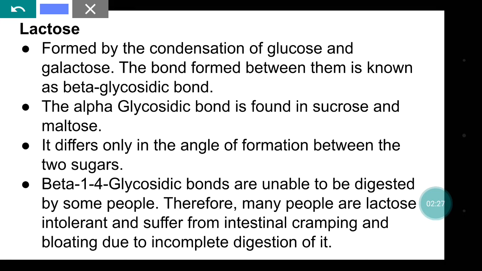So they should take curd instead of milk because the curd will have lactic acid instead of lactose sugar, because while converting milk into curd, that lactose will get converted into lactic acid and lactic acid is not harmful. It won't cause any cramping or bloating.